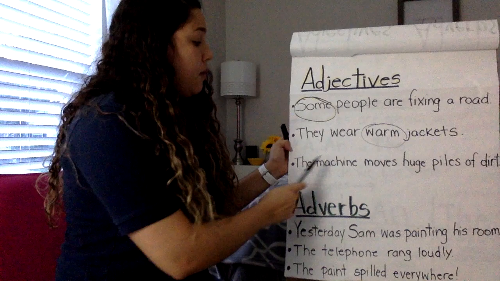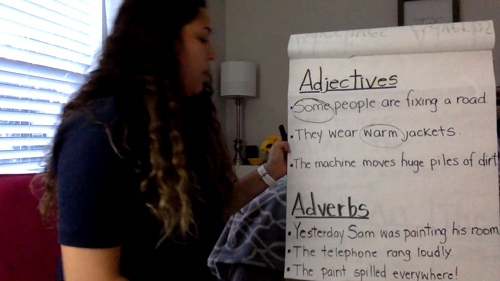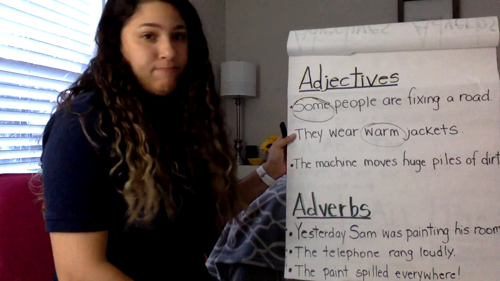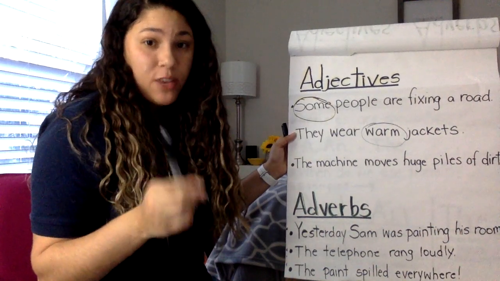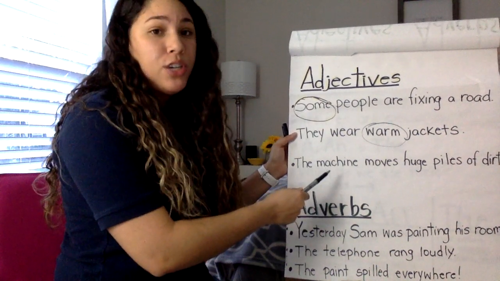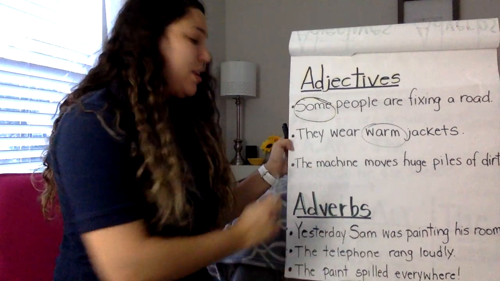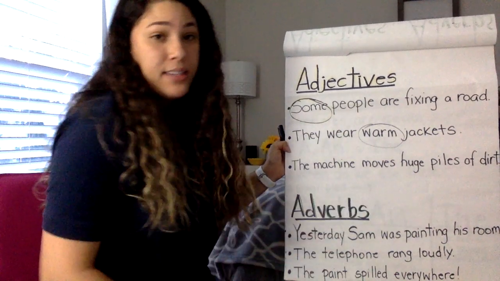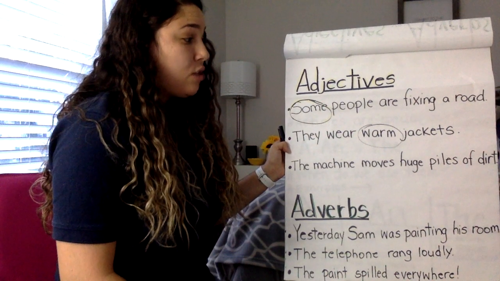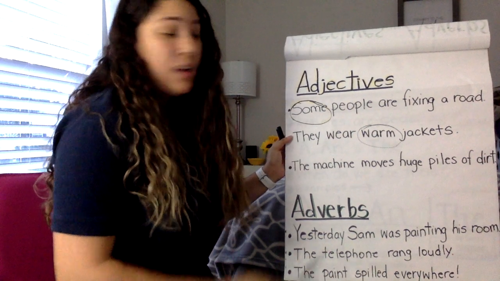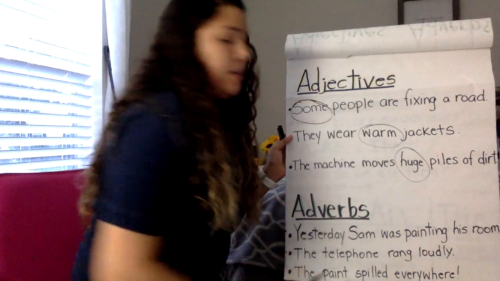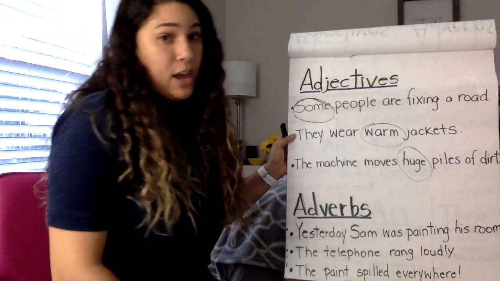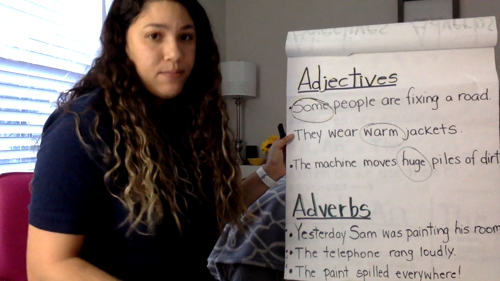Next one. The machine moves huge piles of dirt. So let's look at our nouns. We have machine. Do we have something describing the machine? No. The is a type of adjective, but it's a special adjective. It doesn't describe machine, okay? We're going to talk about that later. So the would not be an adjective for that. Piles is a noun. Is there something that describes the piles? Yes. We have huge, which describes what kind of piles. What kind or how many, right? What kind of piles? Huge piles. We also have dirt as a noun, but dirt doesn't have anything describing it, okay?